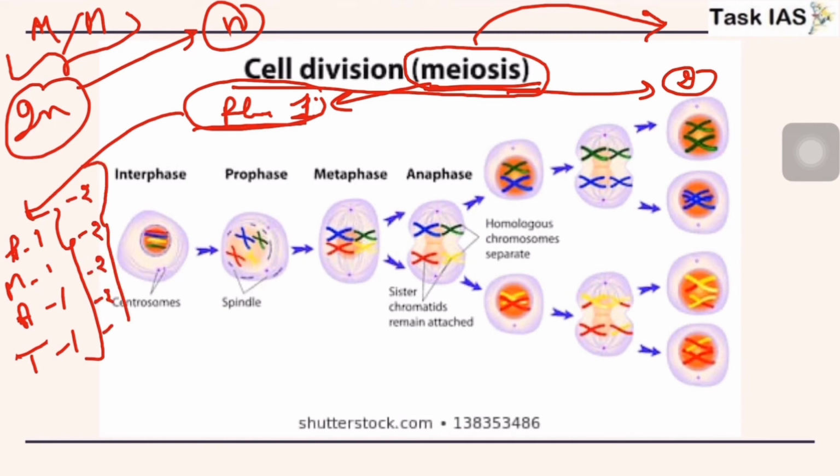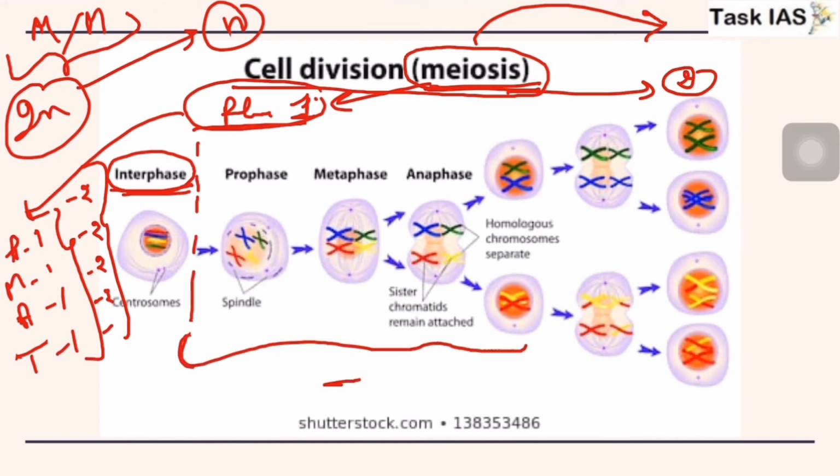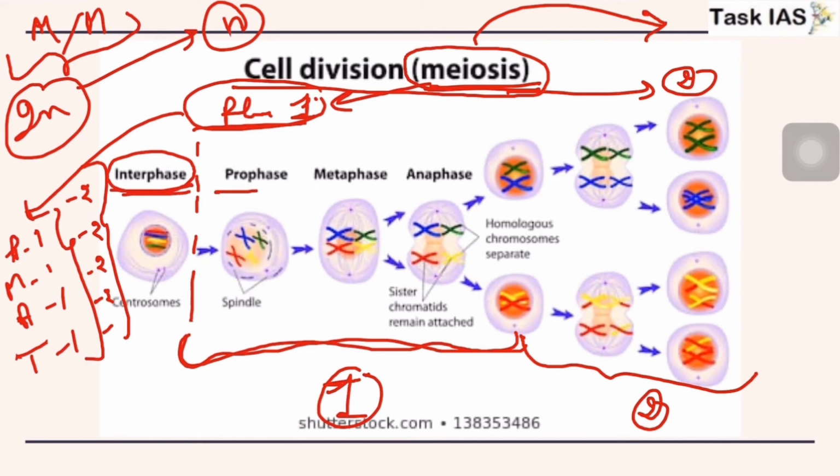So this is interphase or synthesis phase. This is very much similar to mitosis interphase. So all these processes are similar. After that, differences start occurring. So this is phase 1 of meiosis. After that, this is phase 2 of meiosis. Now first is prophase, metaphase, anaphase, and this is our telophase.